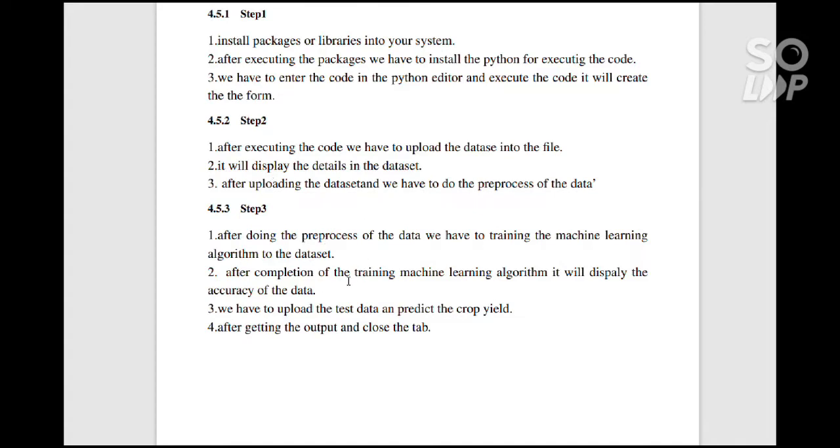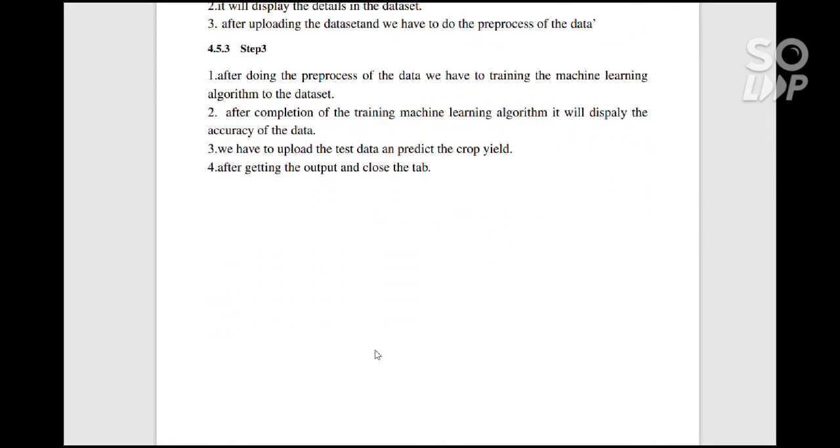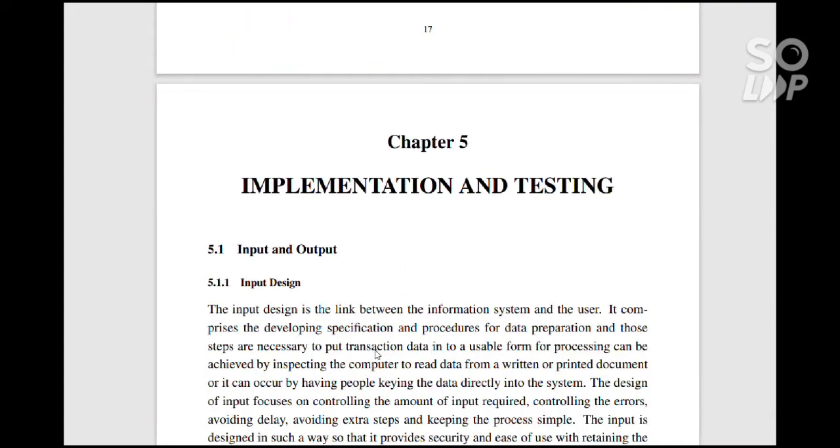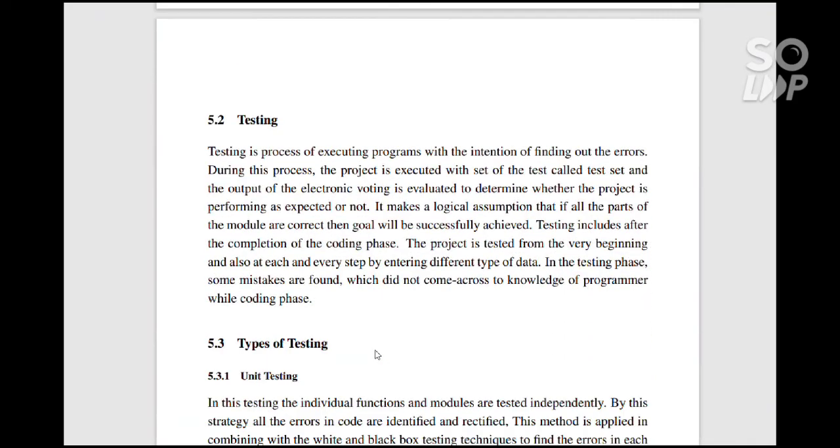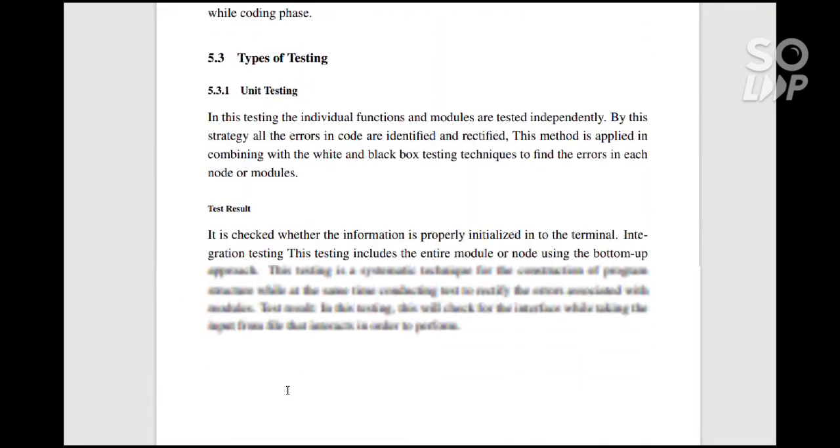After that, we need to test the machine whether it is giving appropriate and accurate values or not. Then after completing the testing, we can just upload the photos and images. We can upload the data so that we can get the prediction on the crop yield, percent of the crop yield per acre. We can get that, and by this we can use it for future developments. This is the input and output design description for testing.